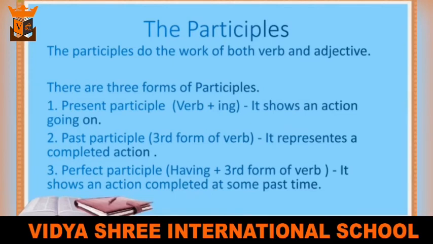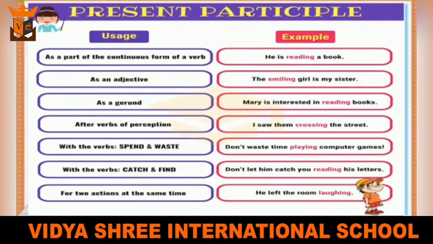Now let us see where do we use present participle. Present participle can be used as a part of the continuous form of a verb. Example, he is reading a book. Reading here is used as a participle. It can be used as an adjective. The smiling girl is my sister. Smiling is a participle here.